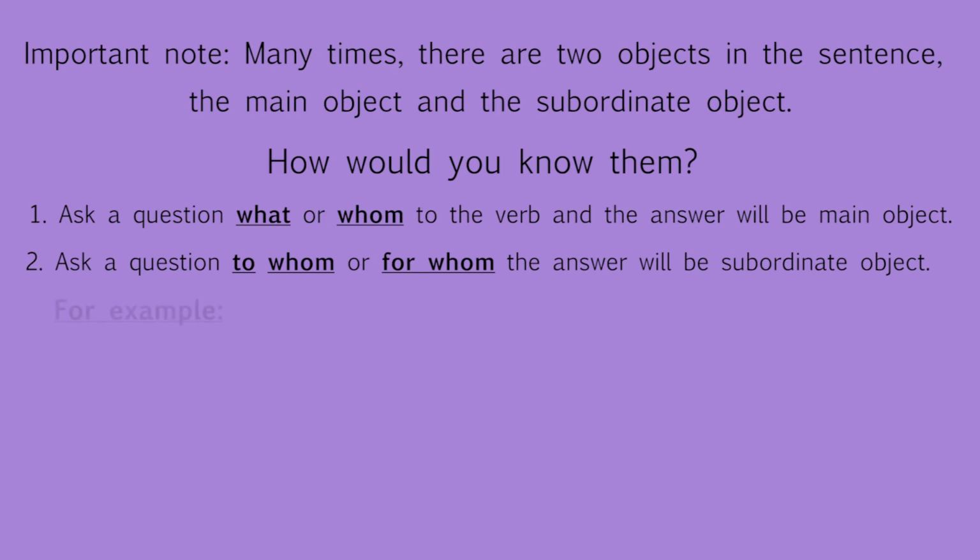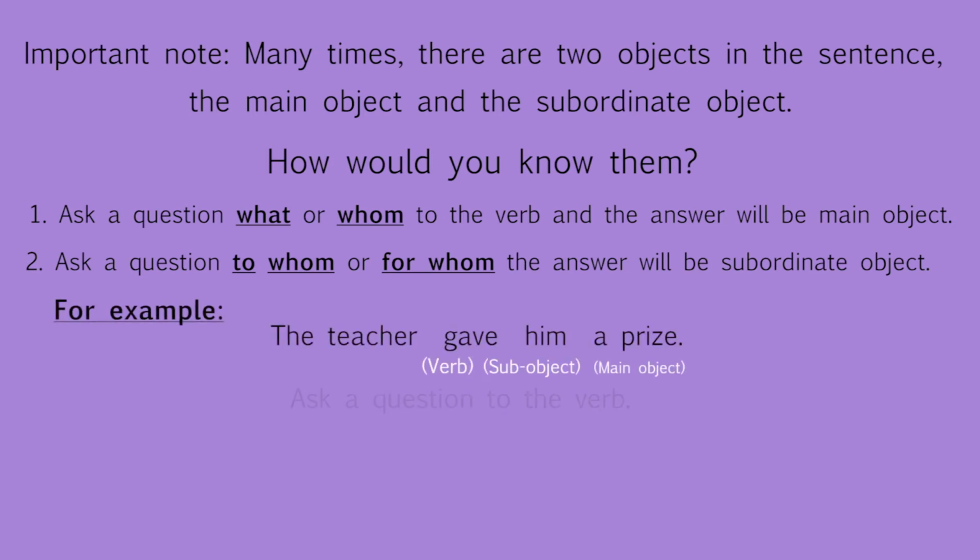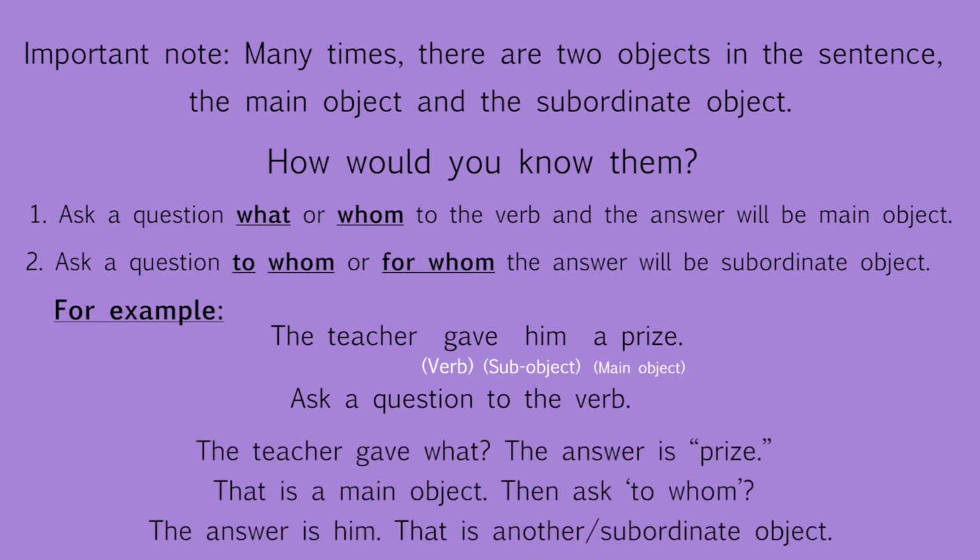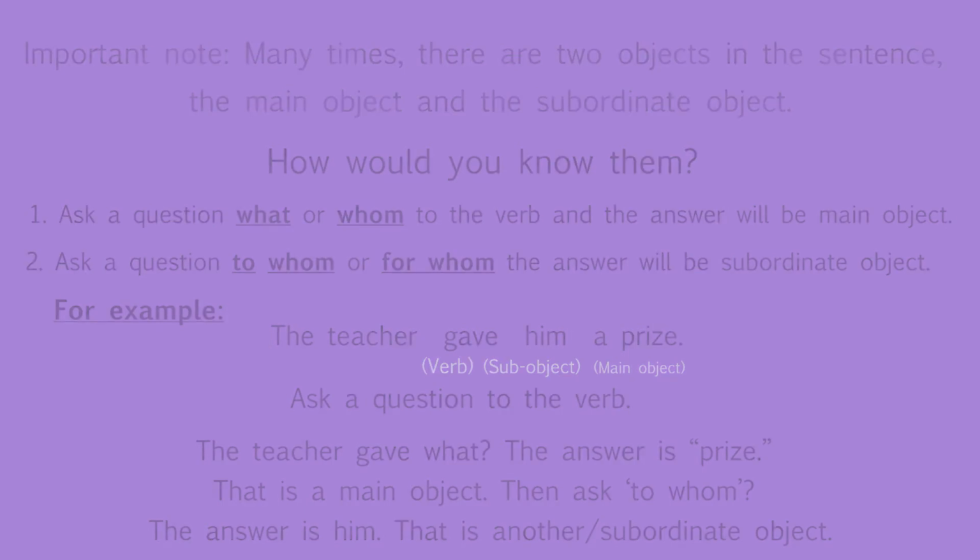See the example. The teacher gave him a prize. Ask a question to the verb. The teacher gave what? The answer is prize. That is the main object. Then ask, to whom? The answer is him. That is another object, or subordinate object.